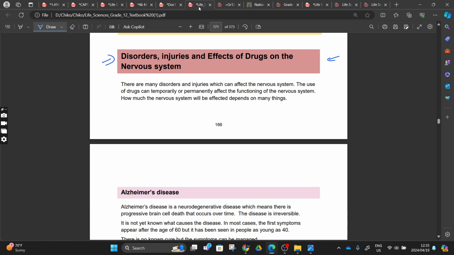But there are many disorders and injuries which can affect the nervous system. There are many things. You can agree with me. You can have an accident, you can use drugs. But the use of drugs is the thing. The use of drugs can temporarily or permanently affect the function of the nervous system. Hence the problem with the drugs.